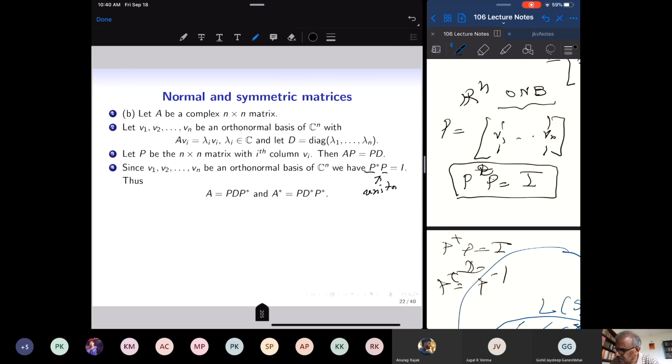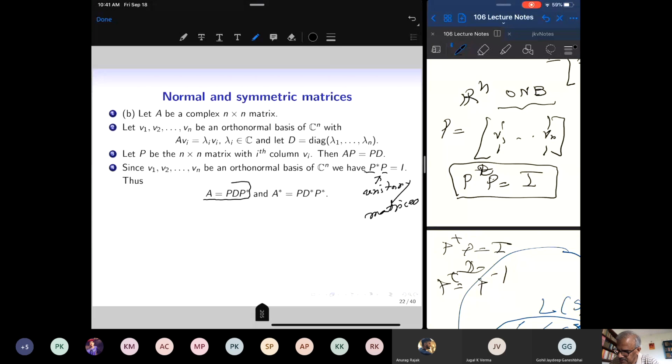Unitary matrices: P star P is equal to identity. So they are analogs of matrices where P transpose P equals identity. And P transpose P equal to identity for a real matrix says that the column vectors of P form an orthonormal basis of Rn, and those matrices are called orthogonal matrices.